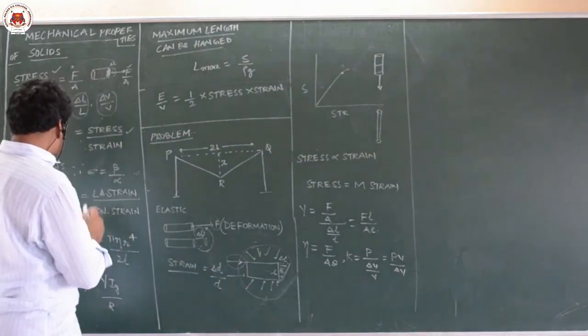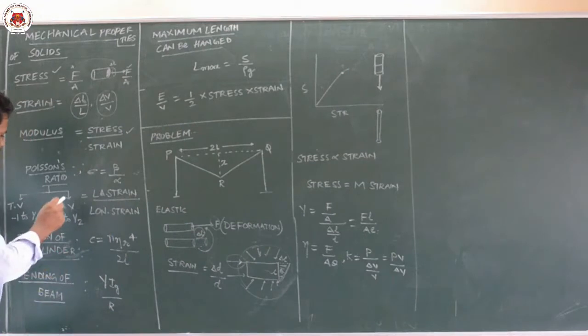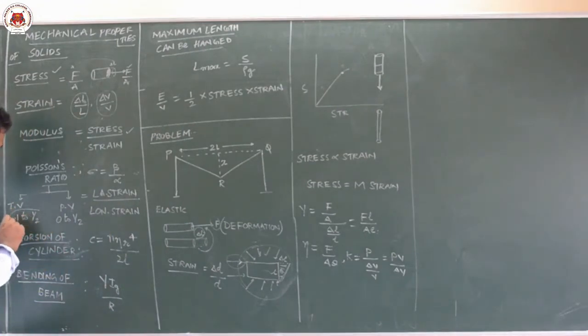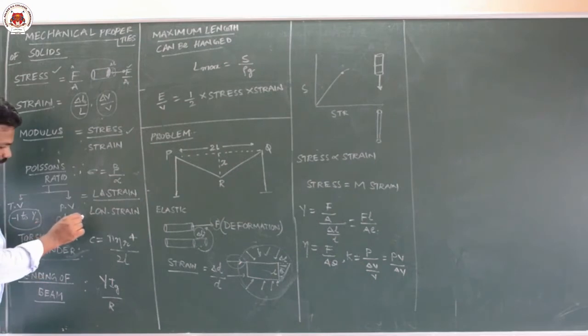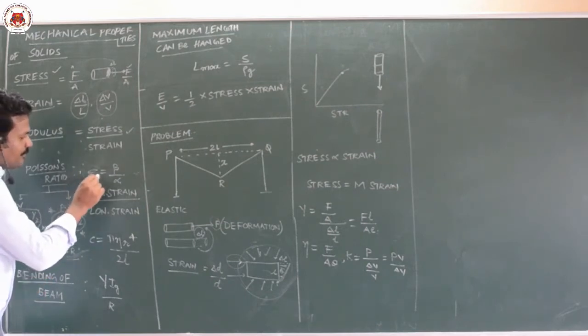The theoretical value of Poisson's ratio lies from -1 to 1 by 2, whereas the practical value lies from 0 to 1 by 2. This is a very important point for your competitive exams. Poisson's ratio is denoted by sigma.